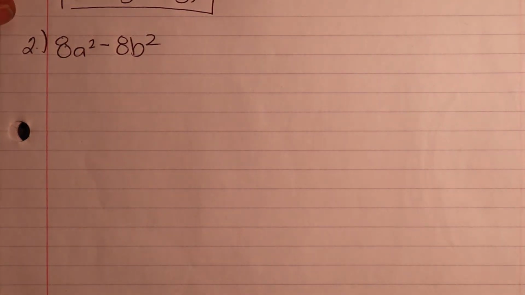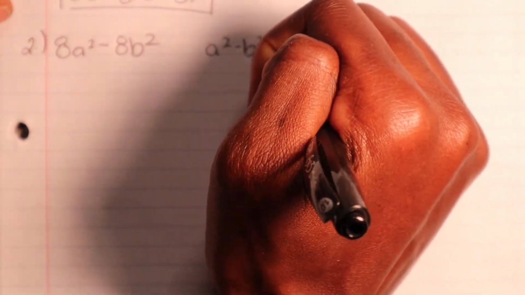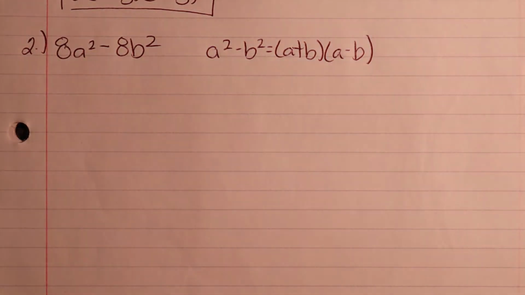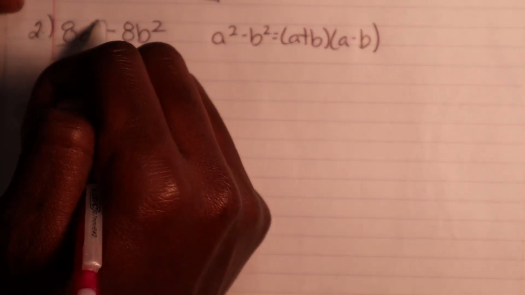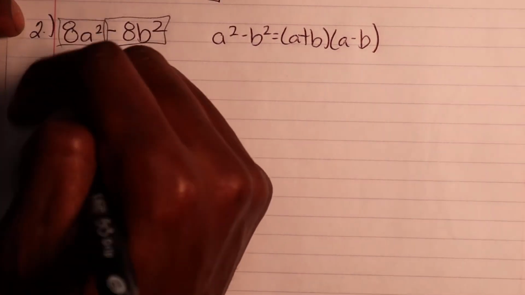Let's do one more example so you can see the similarities of what I was saying. Same rule applies with 8a squared minus 8b squared. Keep that golden child formula in the back of your head. Then you look at this entity and this one right here, and ask yourself, what can I factor out? We can take out an 8.